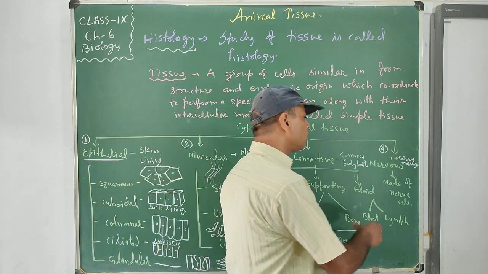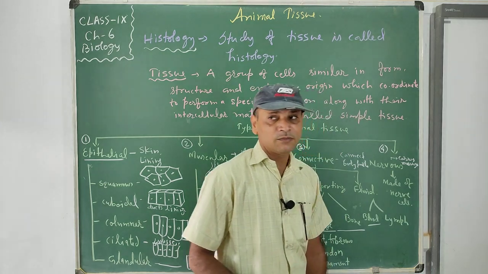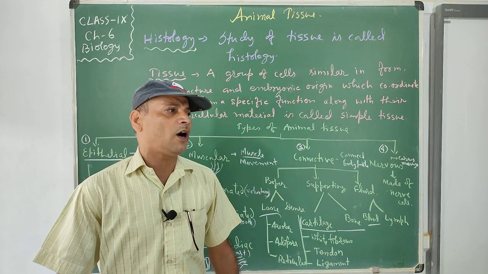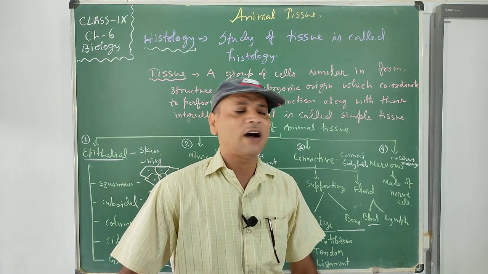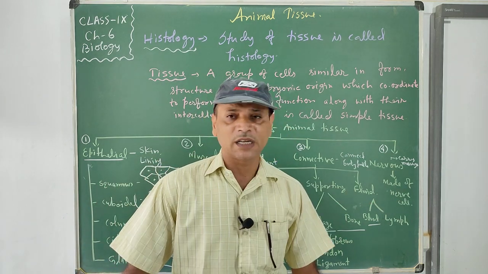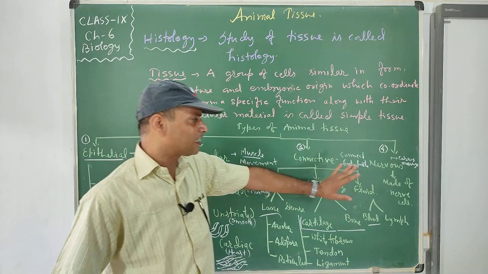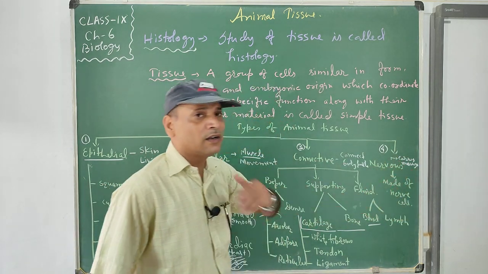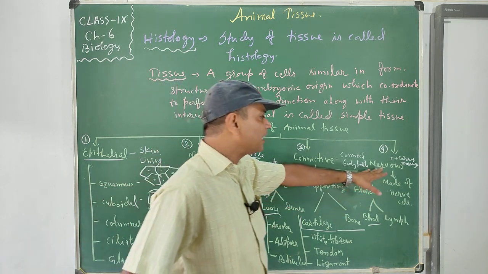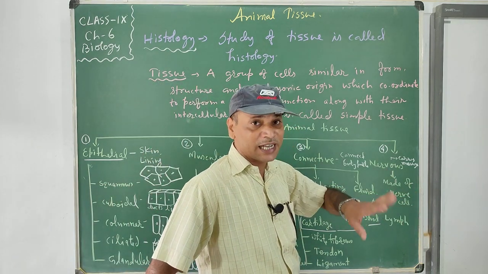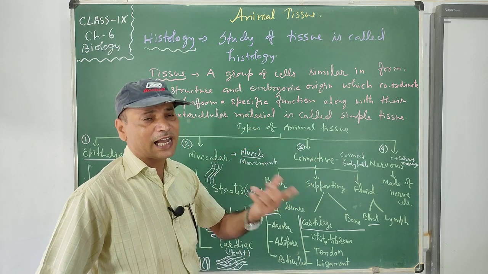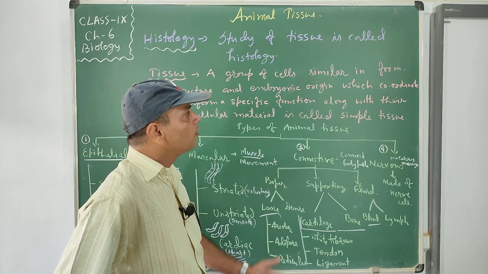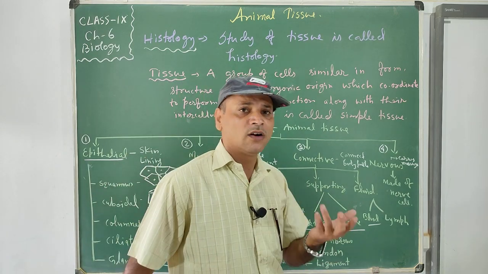Now, nervous tissue is present in our body and makes our brain, our spinal cord, and all the activities of our sensation. It means our sense organs are also made up of nervous tissue. Nerve cells are the cells that make the nervous tissue. They carry messages. It is made up of nerve cells and makes us alive and connected to the world. So these are the different types of tissue we studied in animals. Okay, thank you.